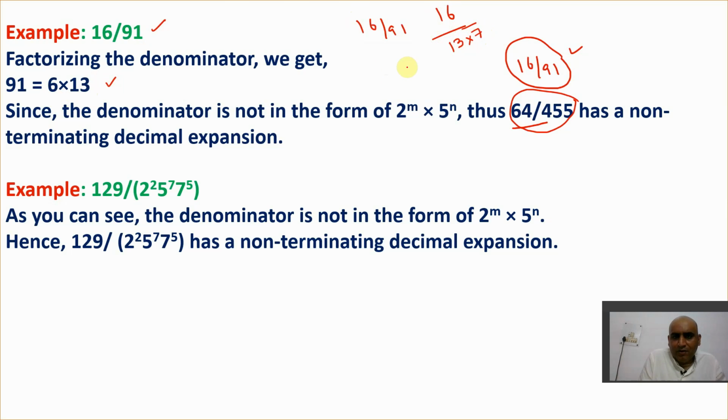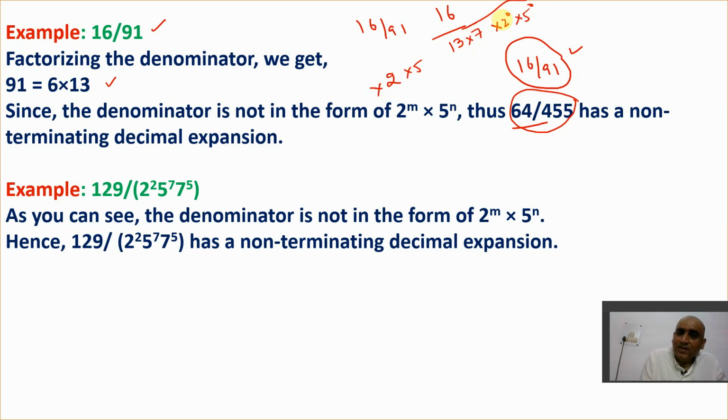And we know that in the denominator there is nothing of 2 and nothing of 5. So no power of 2, no power of 5. All right. But you can say, sir, if there is no power of 2 and no power of 5, you can write 2 raised to power 0 and 5 raised to power 0. Yes, you are right. We can take this, no doubt.